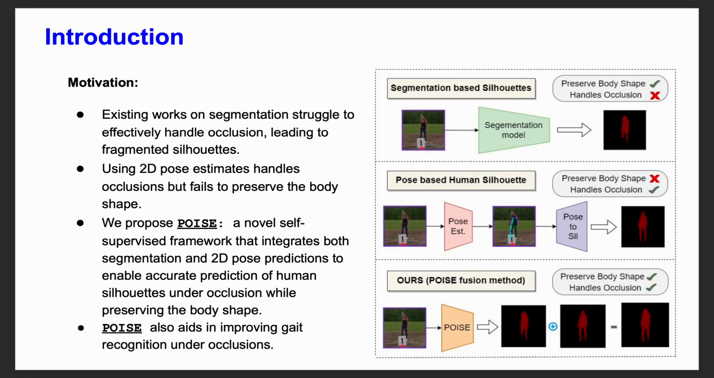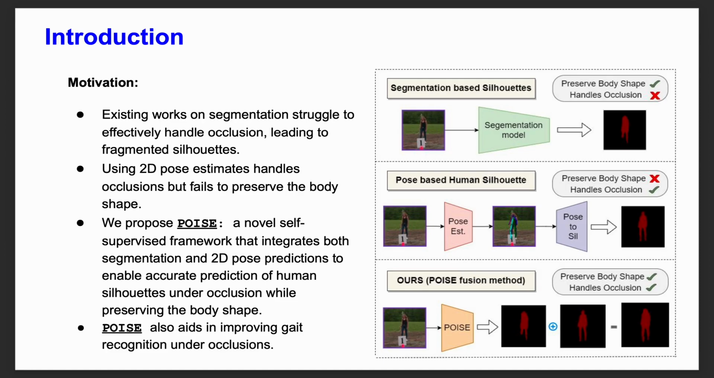A different way of extracting human silhouettes under occlusions is by estimating the pose key points. Pose key points are far less sensitive to occlusions, and if we can estimate them properly, we can use a pre-trained mapping to project the pose key points into the dense human silhouette space. The problem with this method is that because this pose-to-sil mapping is pre-trained on a different dataset, it usually is not able to preserve the human body shape, and it leads to generic human silhouettes conditioned on the pose key points. In order to address these issues, we propose POISE.